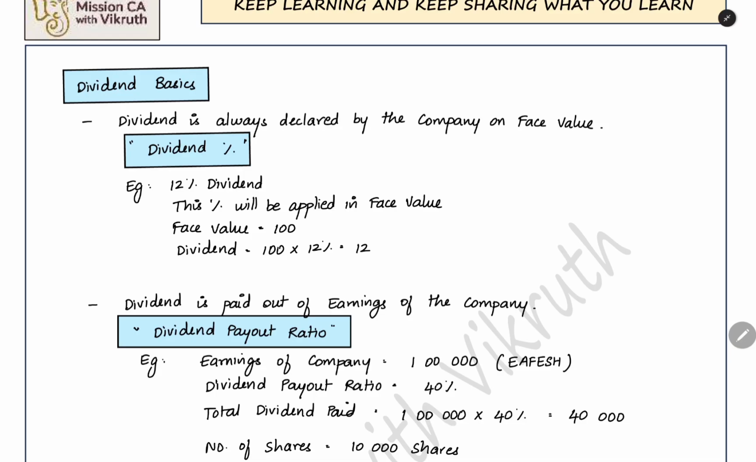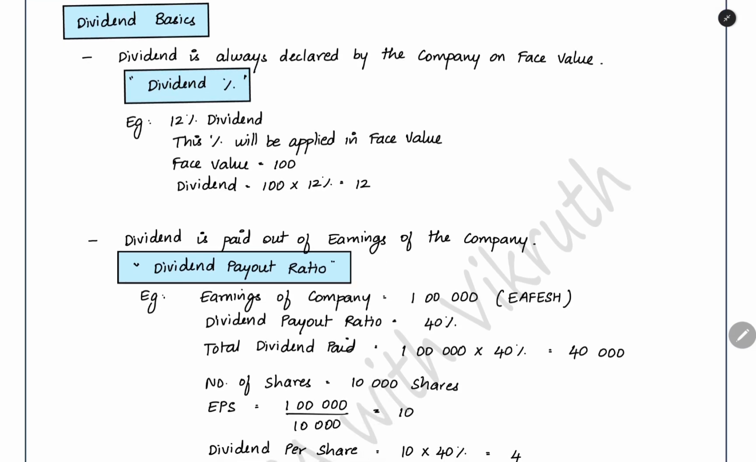First thing is dividend percentage. When it is given just as, say, 12% dividend, like that, only this is given. Dividend percentage is given. This will be applied on the face value. Generally, dividend will be declared on the face value of the company only.